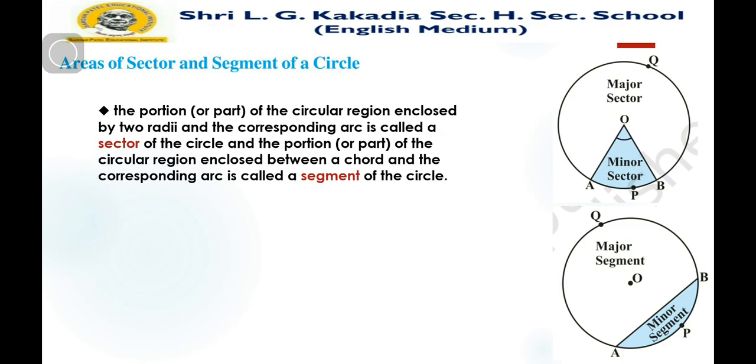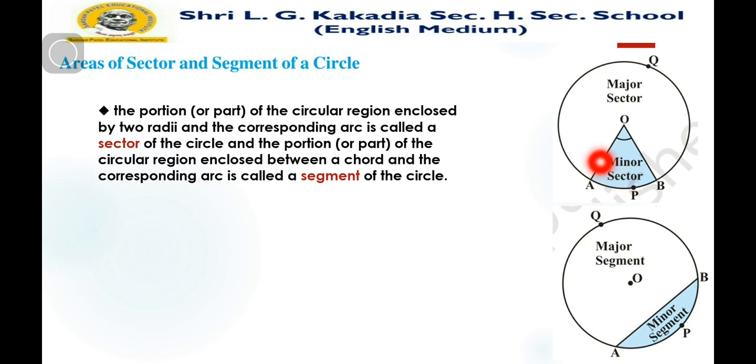Let us recall: a portion or part of a circular region enclosed by two radii and the corresponding arc is called a sector of a circle. As you can see, two radii and this arc, and this area is known as a sector.